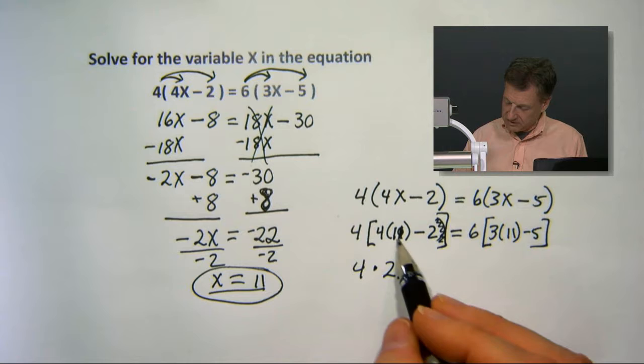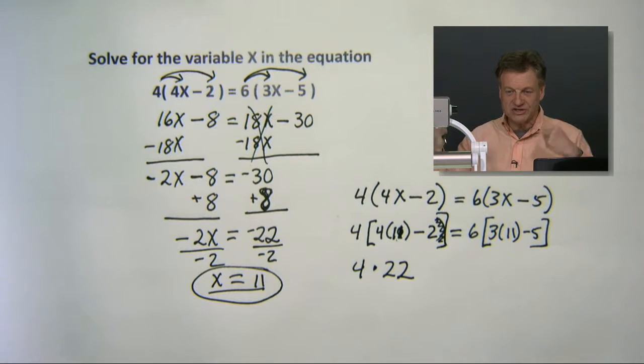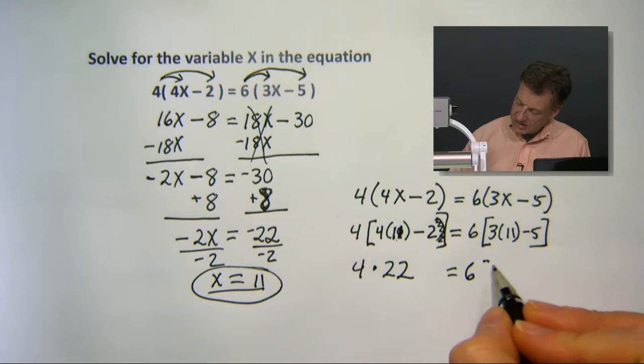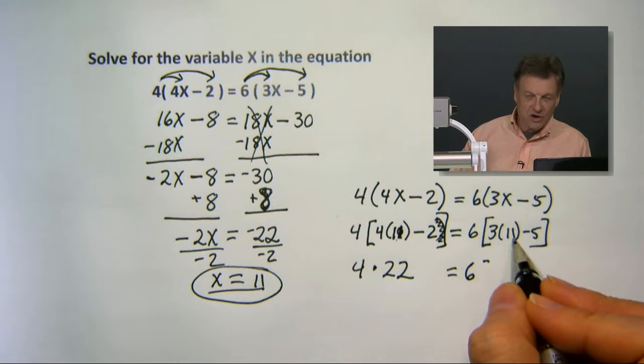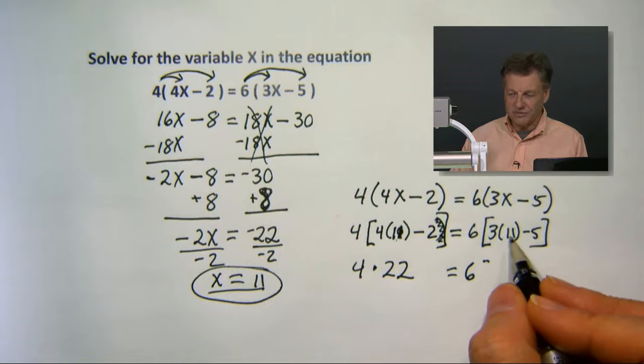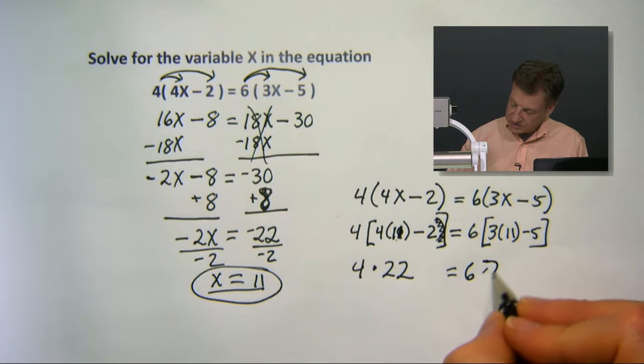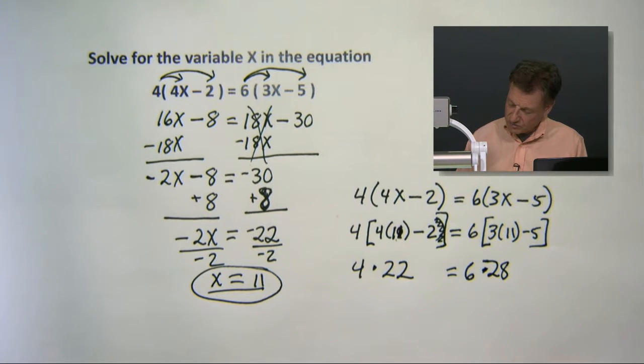Well, that was quick, wasn't it? All of a sudden, that parenthesis just melted. On the other side, we've got 6 times. Let's see what we're going to have here. My goodness, I've got 33. 3 times 11 is 33. Subtract my 5. Can get crazy here, right? Sounds like 28 to me. All right, I hope it's 28 because it looks like it could work well for us here.